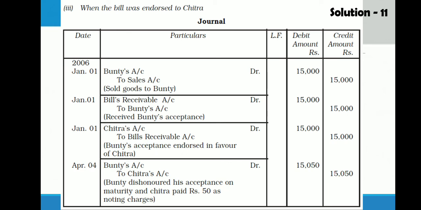So 15,050 we have to recover from Bunty, so he is debited with 15,050. And we are now liable to pay 50 rupees more to Chitra because she must have paid 50 rupees noting charges to the notary public. So Bunty account debit to Chitra 15,050. This is the last entry. You can understand that noting charges are already included in the amount of Chitra.